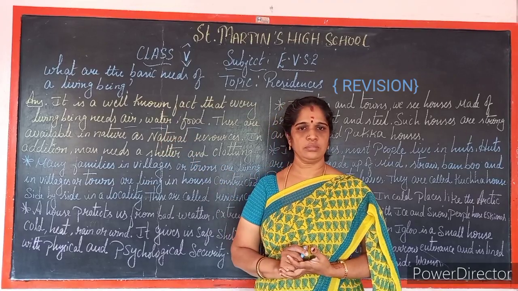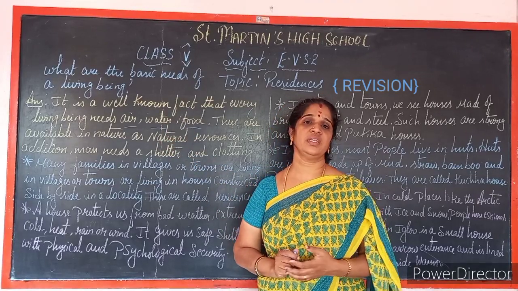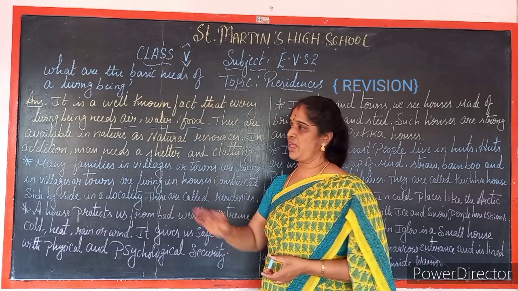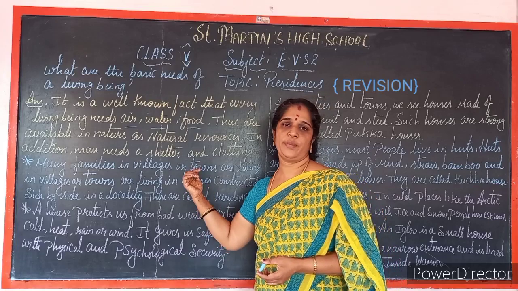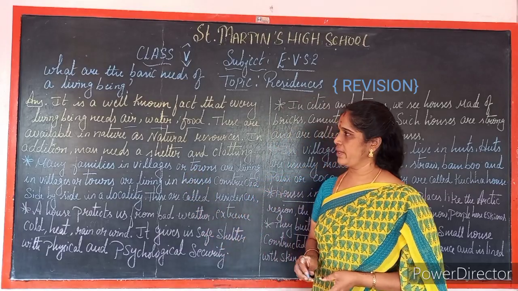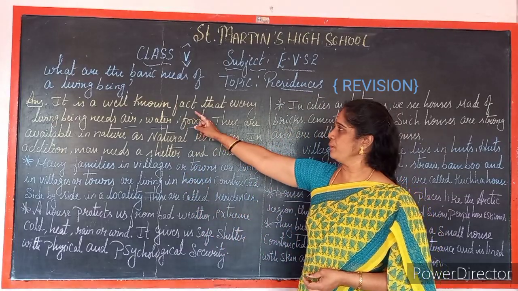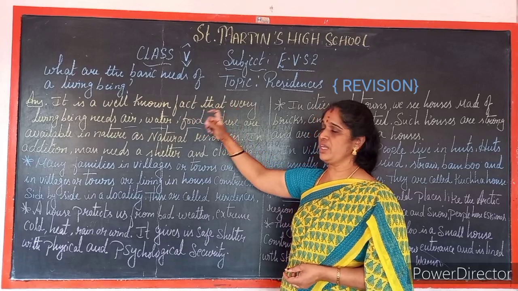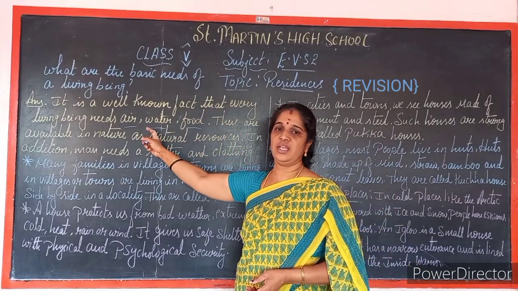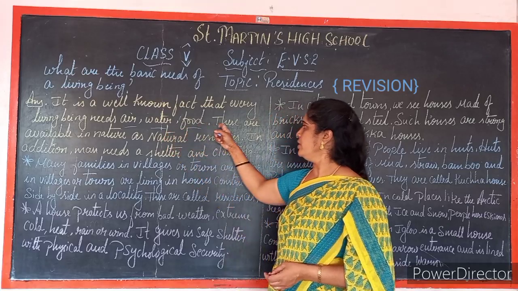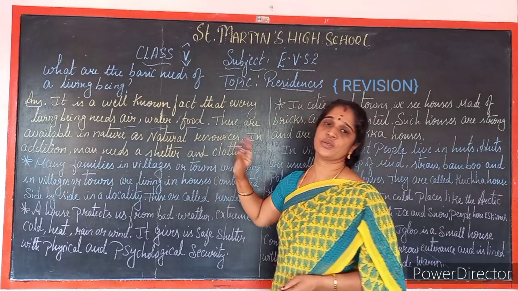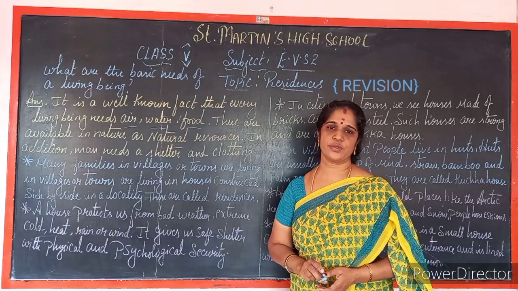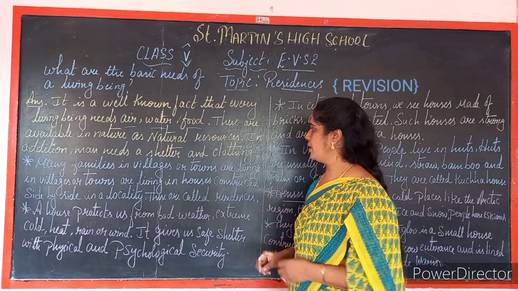Water is very much needed in our daily life. Next, food. We have to survive. So these are the basic things which we require. It is a well-known fact that every living being needs air, water, food. These are available in nature as natural resources.